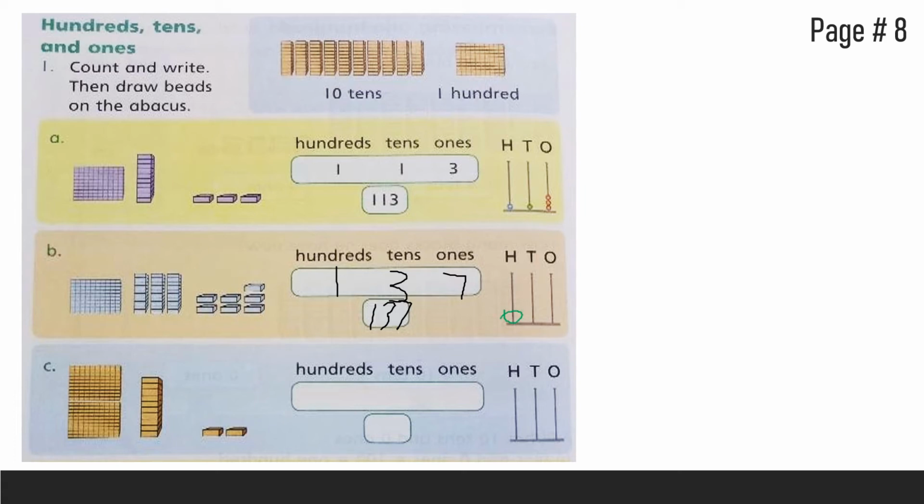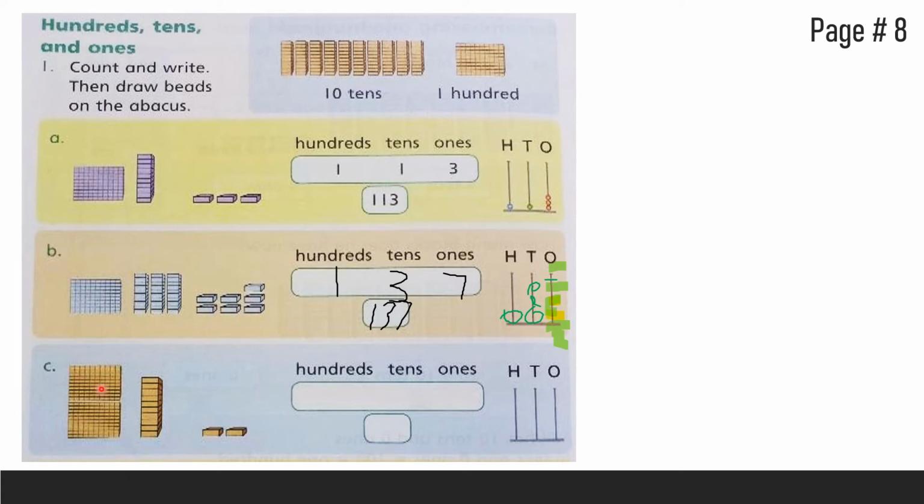In the 10s rod we will make 3 beads and in the 1s rod we will make 7 beads. 1, 2, 3, 4, 5, 6, 7. So this is how. Okay, this last part, how many hundreds are here?